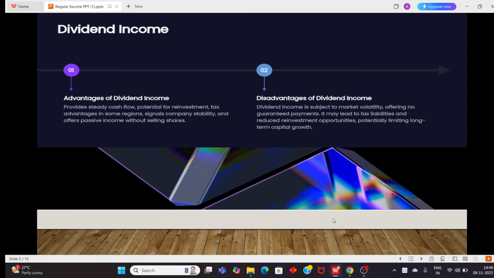Okay, so what are the disadvantages of dividend income? Dividend income is subject to market volatility, offering no guaranteed payments. It may lead to tax liabilities and reduce reinvestment opportunities as well. For example, you invested in certain stocks thinking that they will grow well over 2 or 3 years. Due to some reason, the stock is about to fall.